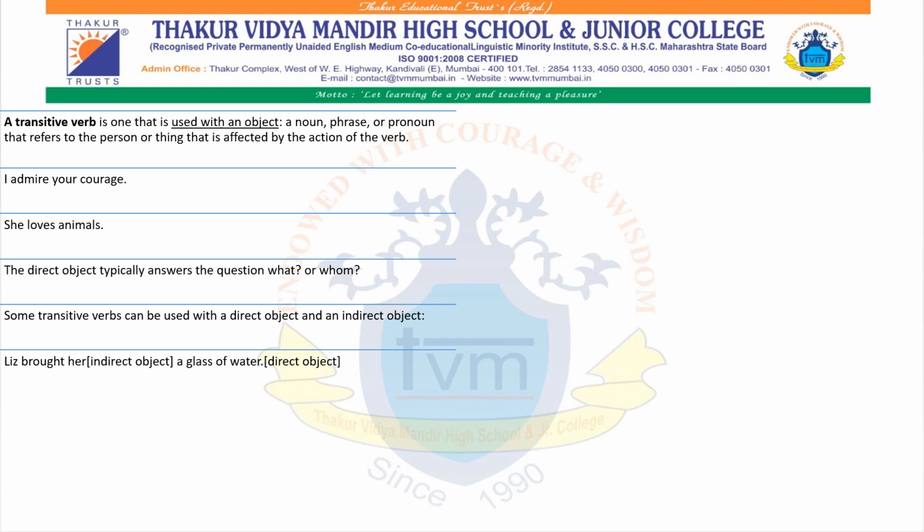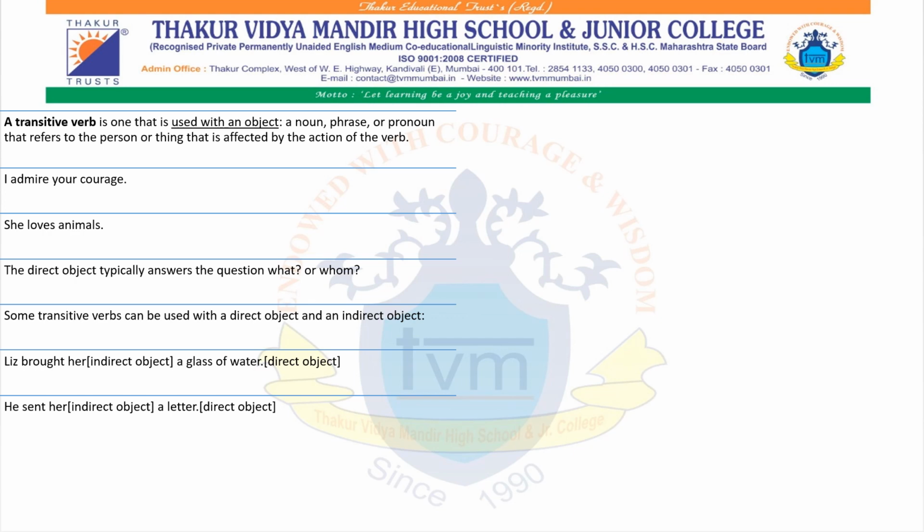Anyways, we know that we need to ask the question what or whom in order to be sure that the word or the words followed by the verb are an object. Another example, he sent her a letter. He, subject, sent, verb. Her is indirect object.